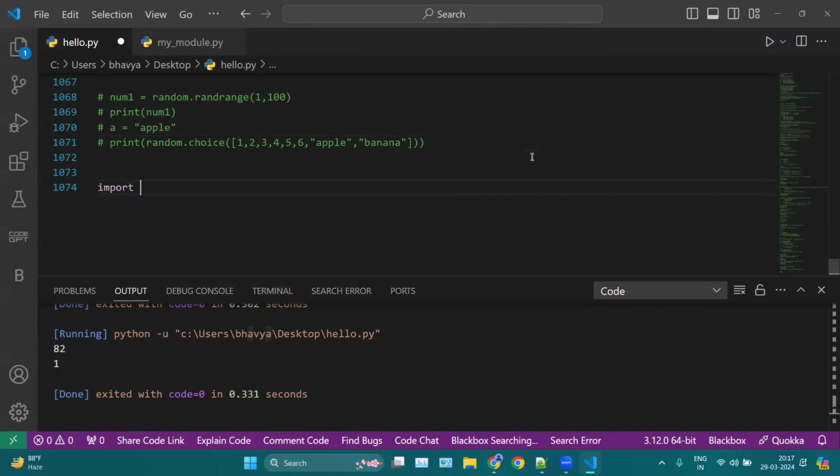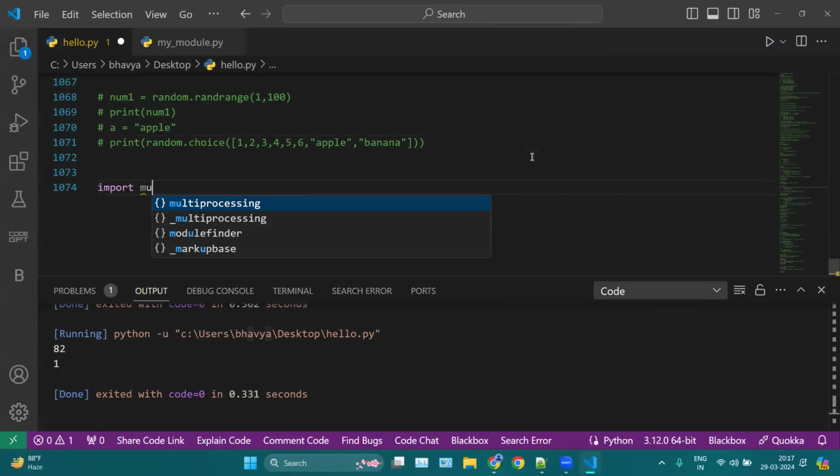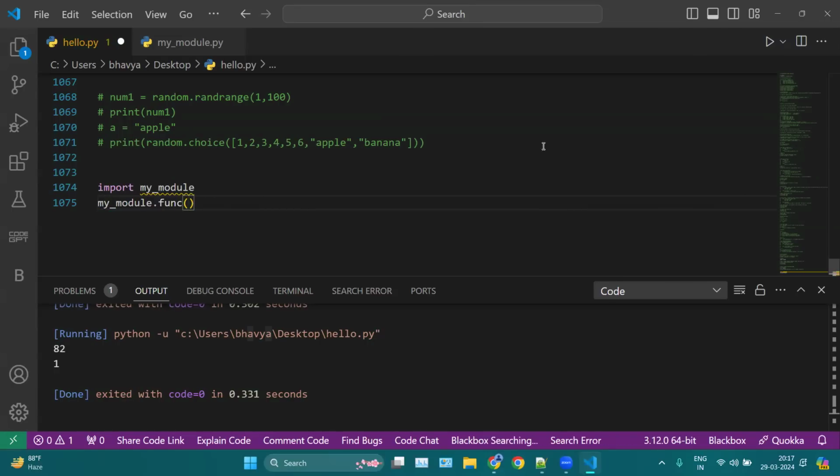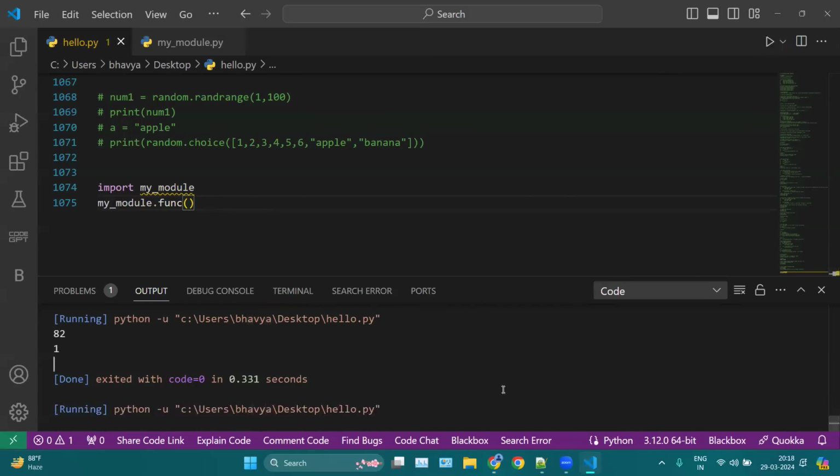Simply I can import my underscore module. Okay, so this is what I'm importing. Then after importing, you can simply use my module dot your function name func. Okay, the name of my file is my module. Now here we can simply run this program. I think we have some error.